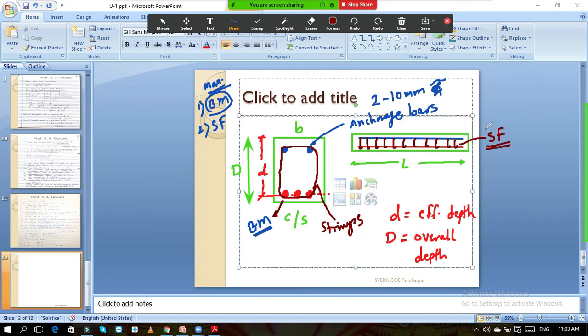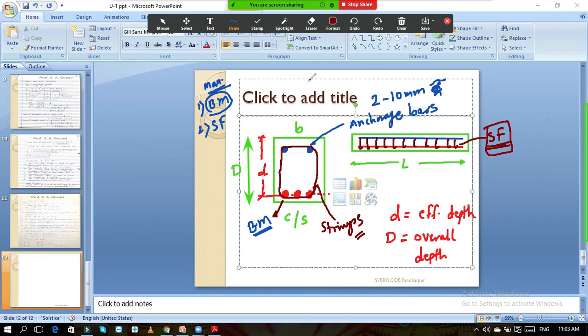The stirrups are provided to take care of the shear force. The beam should not fail due to excessive shear force. To avoid the failure of the beam due to excessive shear force, these types of stirrups are provided in the beam. So I hope now I am very clear with this.